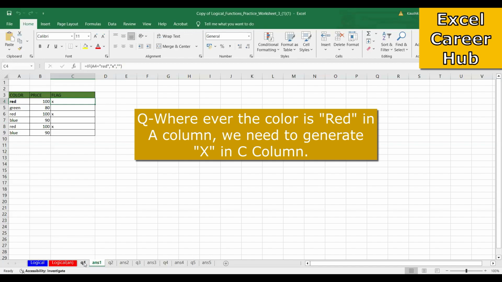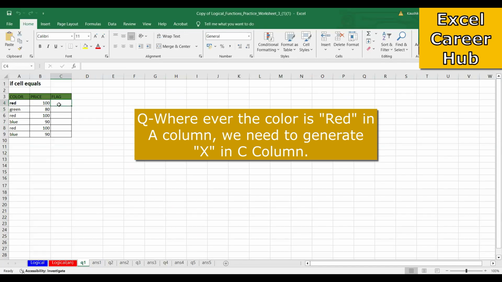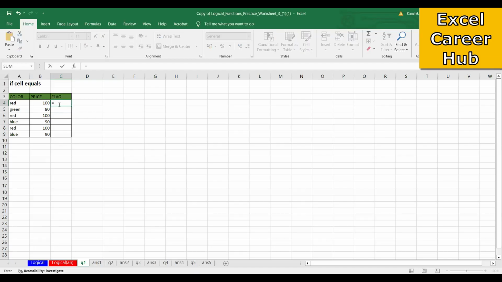What it is saying is that in the A4 cell, if you find red, then give me the cross symbol, otherwise a blank. So you'll do that. That's pretty simple with IF.